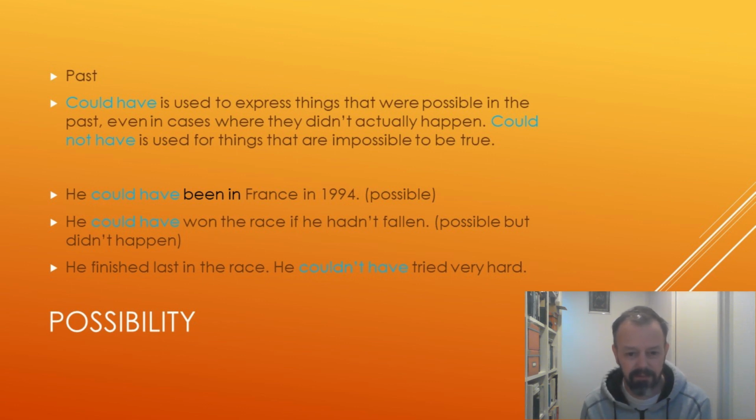You know, he could have gone to France in 1994, but he didn't. It is talking about an ability. He could have been in France in 1994 is talking about a possibility. We don't know if he was in France or if he wasn't in France, but it's possible that he was.